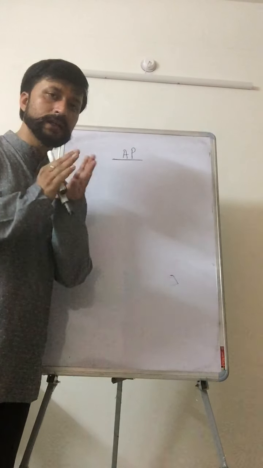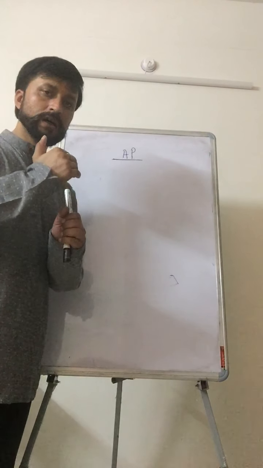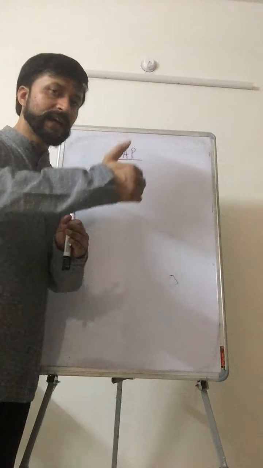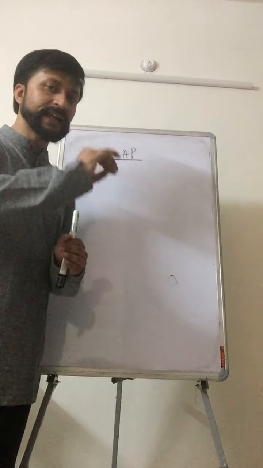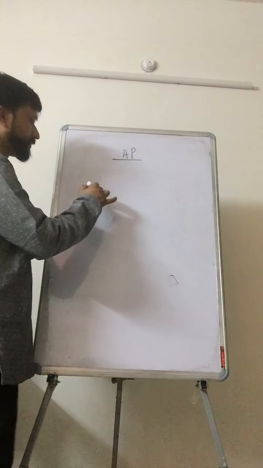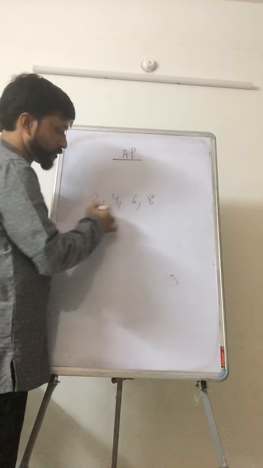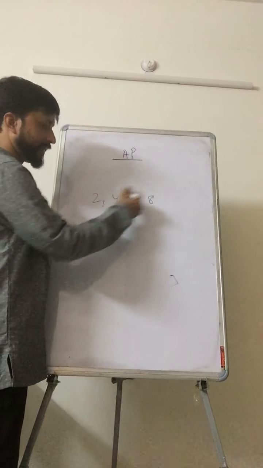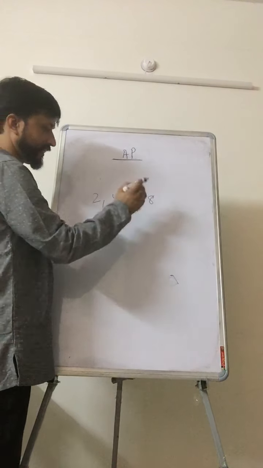A sequence is called an arithmetical progression if, by adding to the first, you are getting the second, and again by adding the same number to the second you are getting the third, and so on. Now take one example, suppose 2, 4, 6, 8. This is no doubt your arithmetical progression because just by adding the same number we are getting the next. Again if you add, you are getting it.